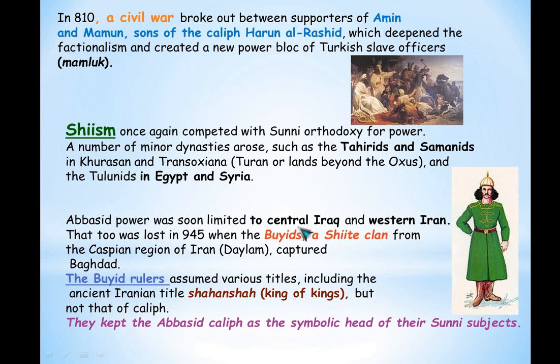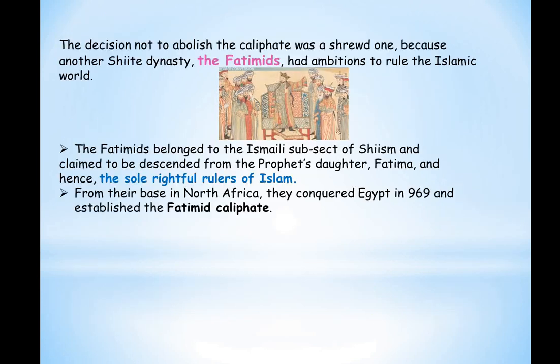So they kept the Abbasid Caliph. Though Abbasid power disintegrated, they gave this Caliph one job, to be the symbolic head. Which means he will not have any power. Only for projection, only for show, he was the head of the Sunni subjects, just to control them according to the Buyids' interest.